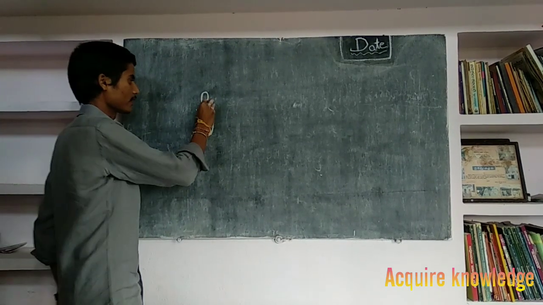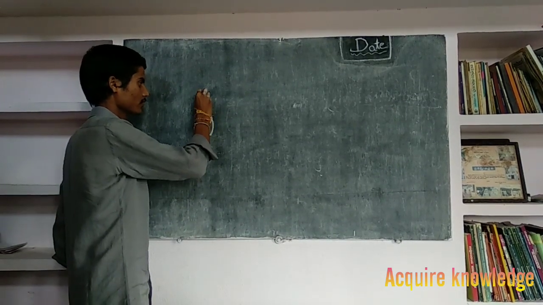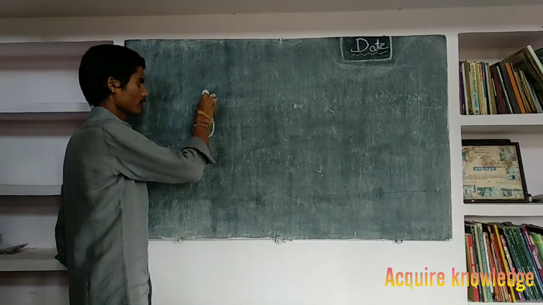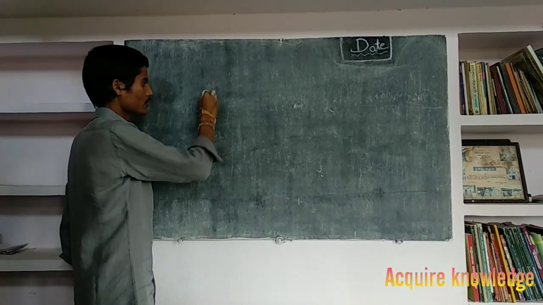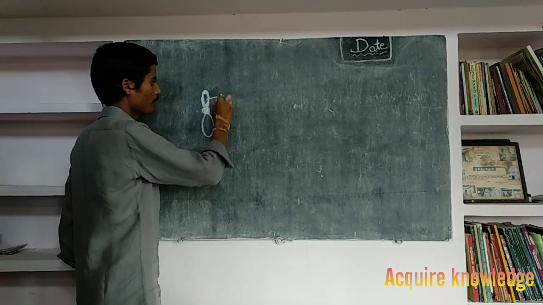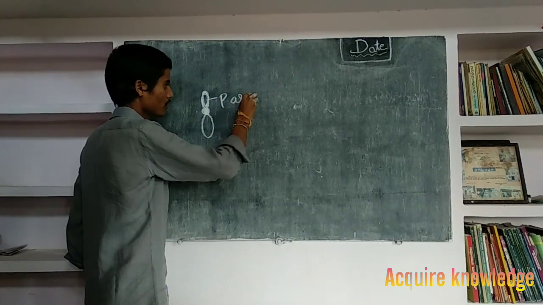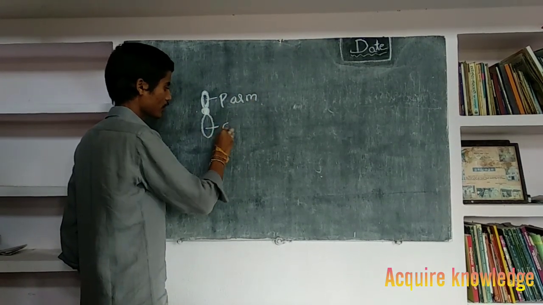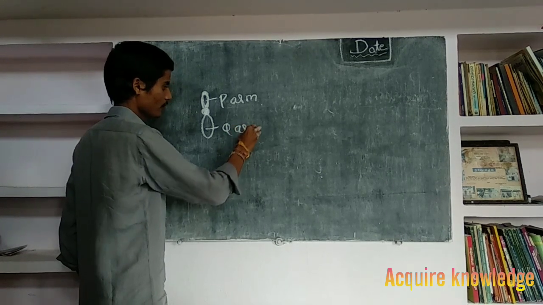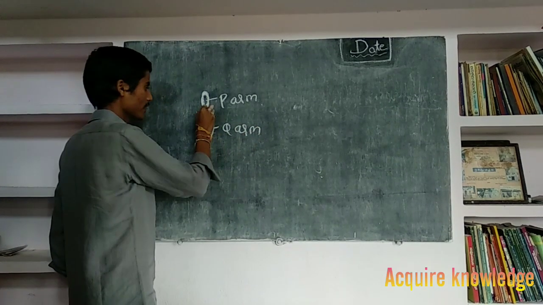This is the metacentric. The shorter arm is called the P arm. The longer arm is called the Q arm. Metacentric means the centromere is exactly at the center.